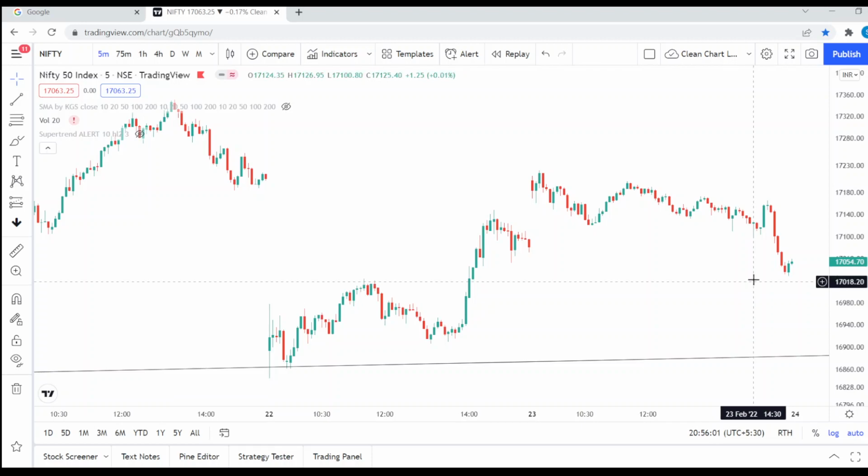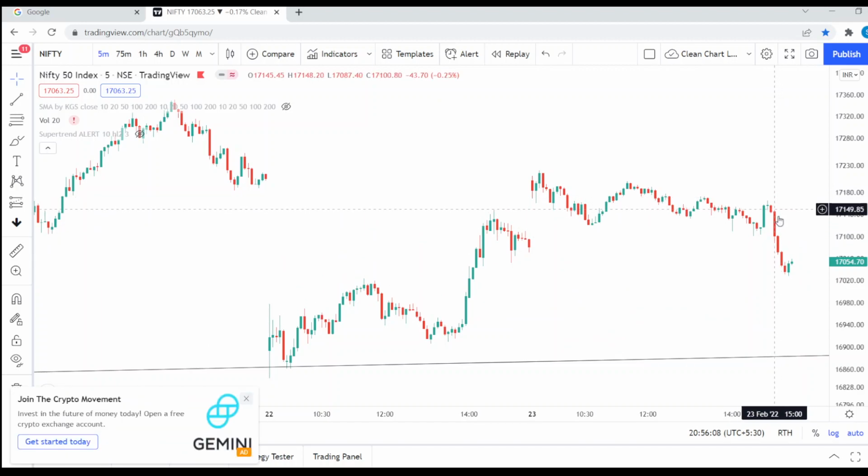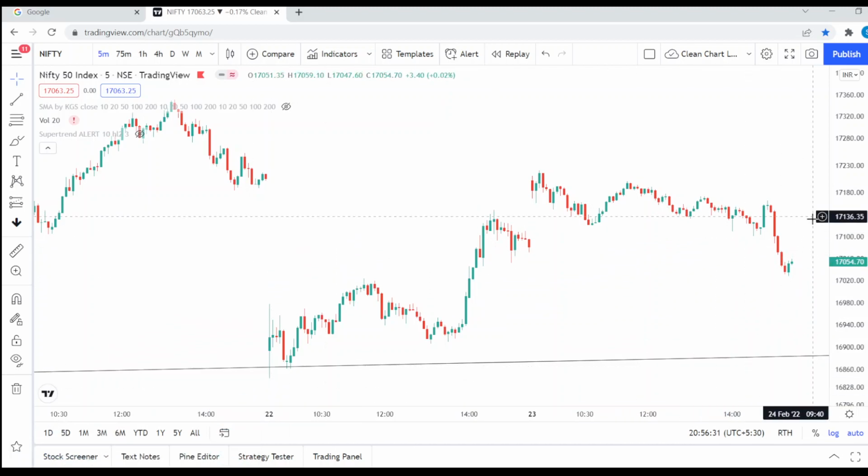So this is the range. Nifty, if breaks around 17,080, 17,100, we can see levels of around 17,150 and 17,200. Anything below today's low, if it sustains for some time, then we can again see levels of 16,900. The fall which came in the last half an hour seemed pretty steep, and if that momentum continues, we can again see Nifty testing 16,900, 16,800 levels. So be careful on the downside, and on the upside 17,150 to 17,200. So ये हमारा निफ्टी का levels है.